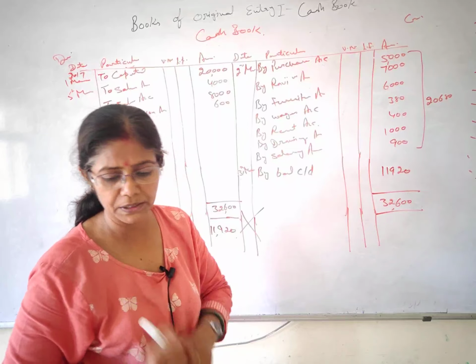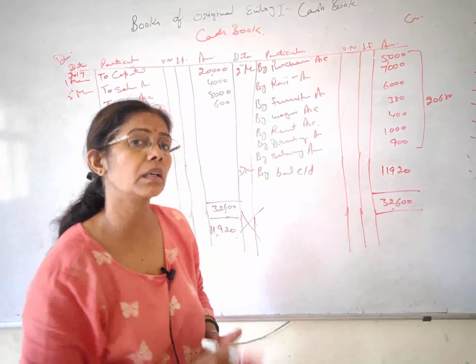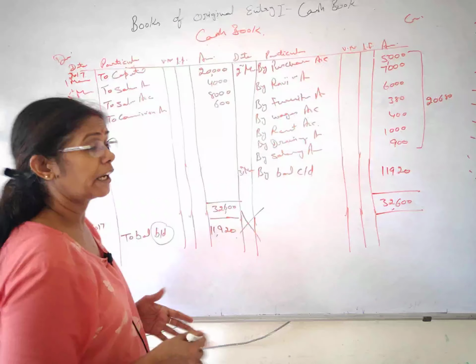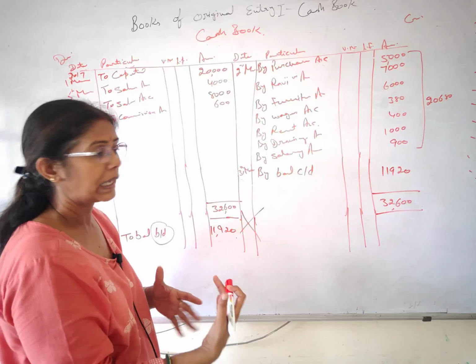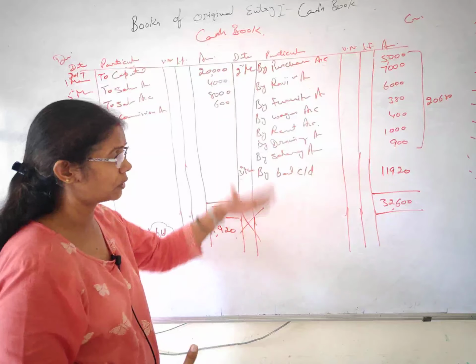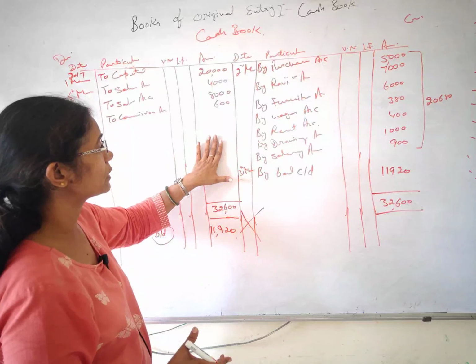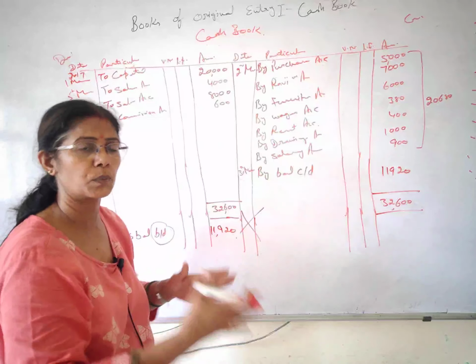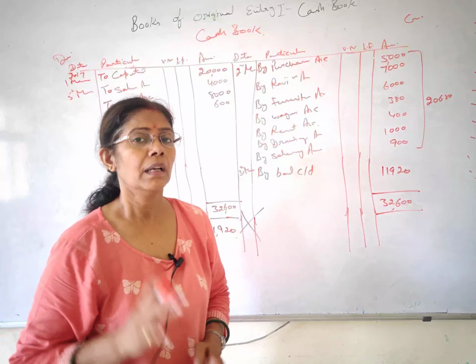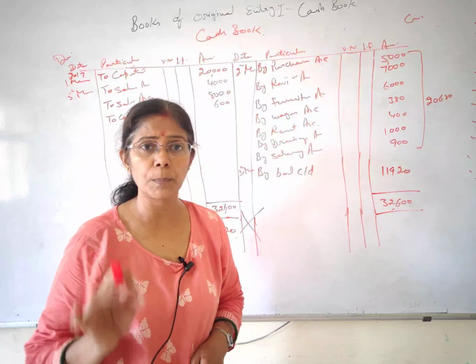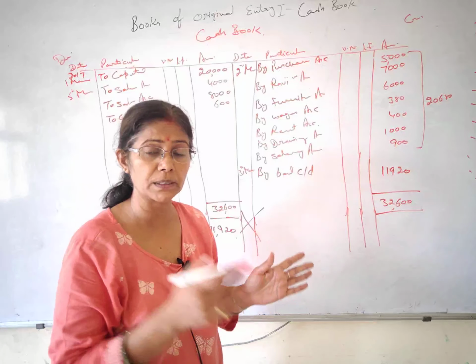So here we have completed our single column cash book, right. If you have understood this, I have gone very slow, you know, I have explained everything through the journal entries even. If you have understood this question, then the remaining portion of the cash book is very, very easy, alright. So students, please keep practicing. Purchase your book if you did not purchase. We never know when the schools are going to open. Whatever the situation, you have to complete your syllabus.